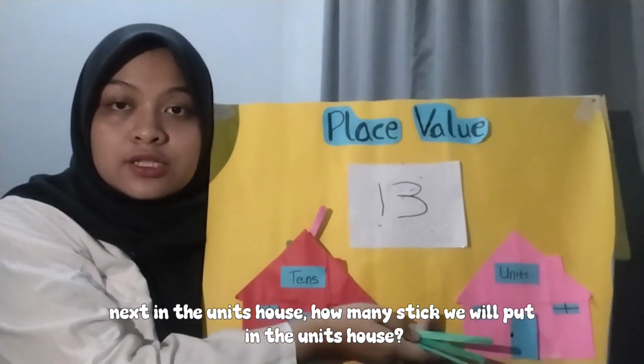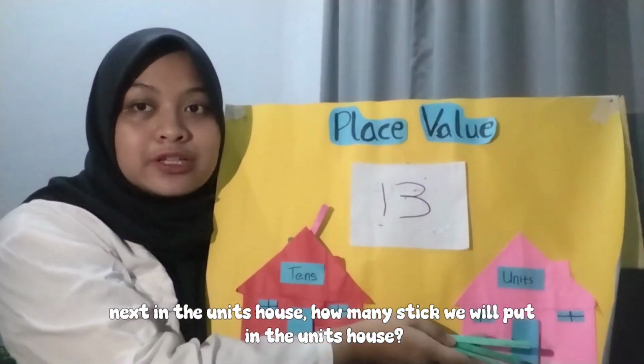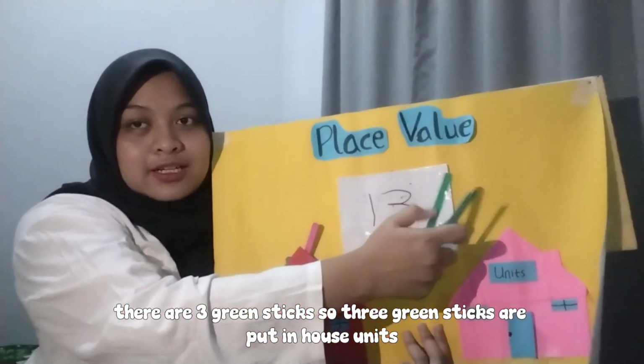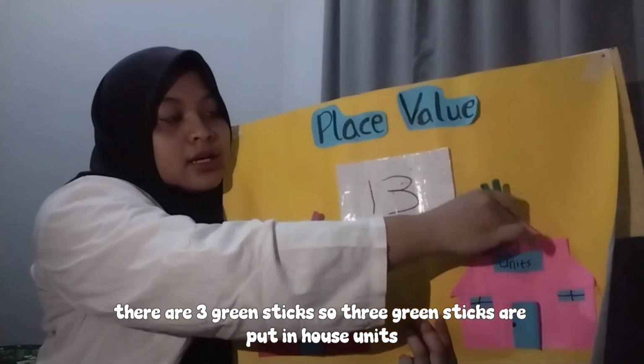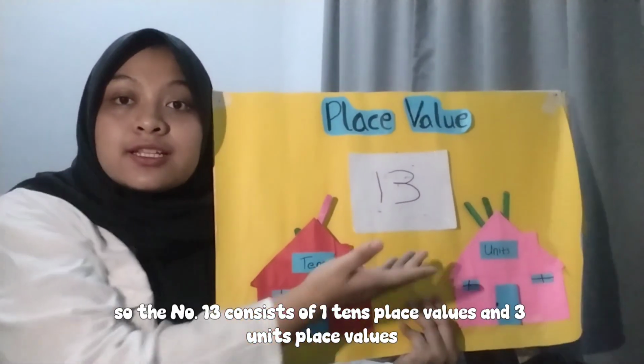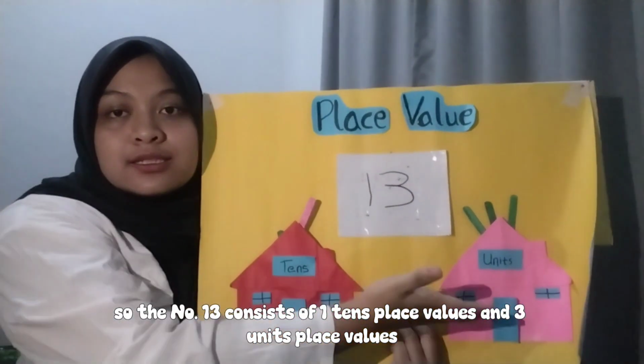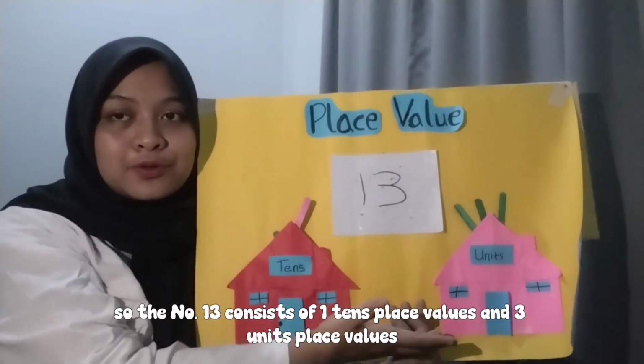Next, in the unit house, how many sticks will we put in the unit house? There are 3 green sticks. So 3 green sticks are put in the unit house. So the number 13 consists of 1 tens place value and 3 units place values.